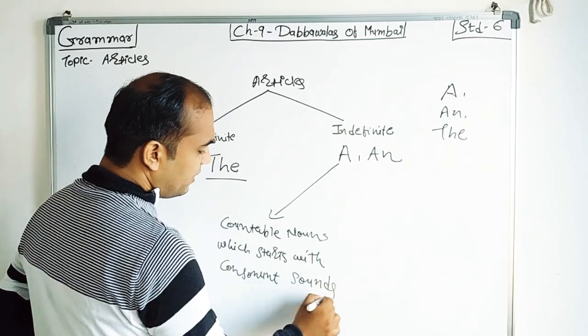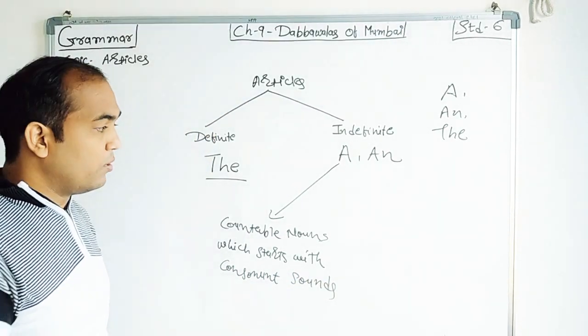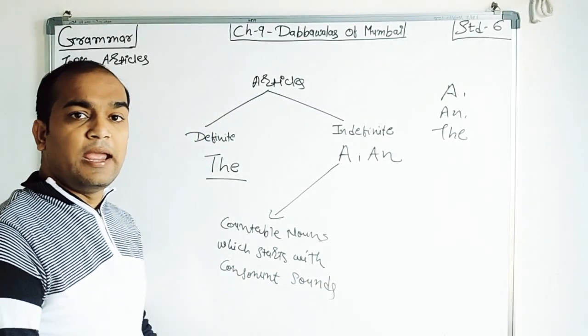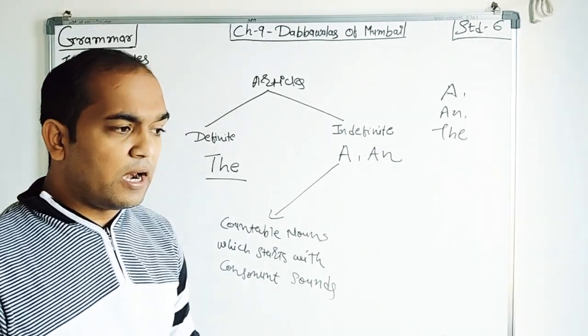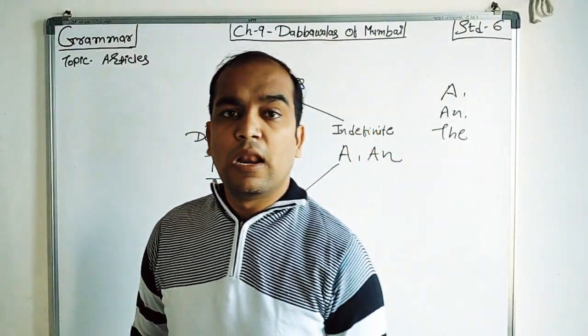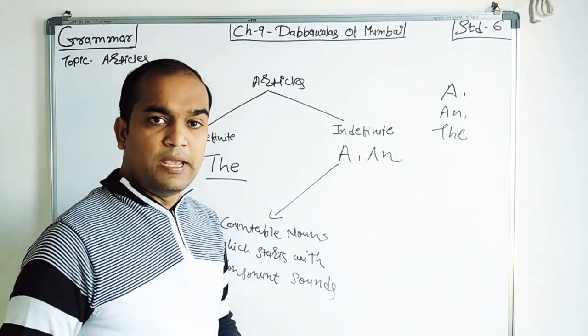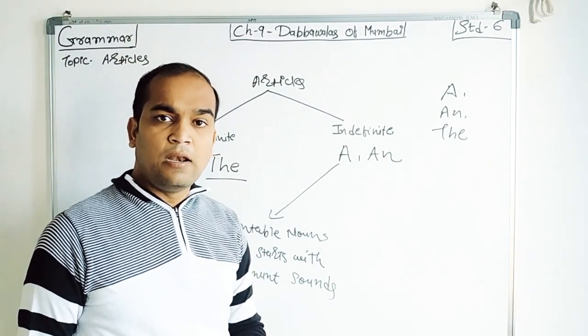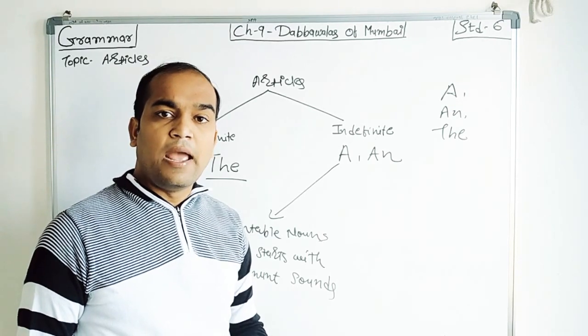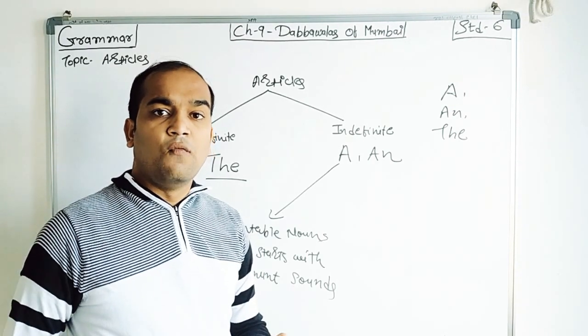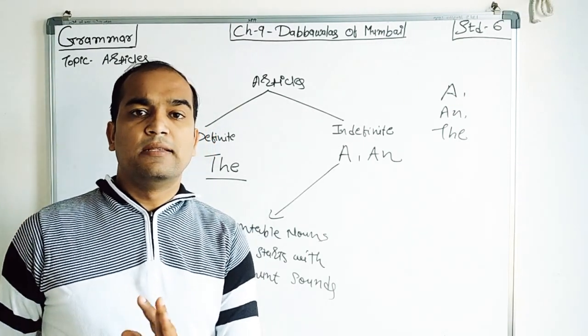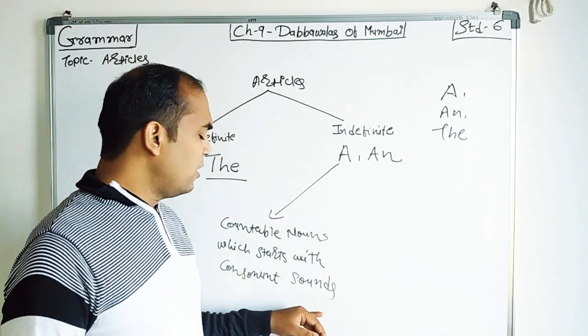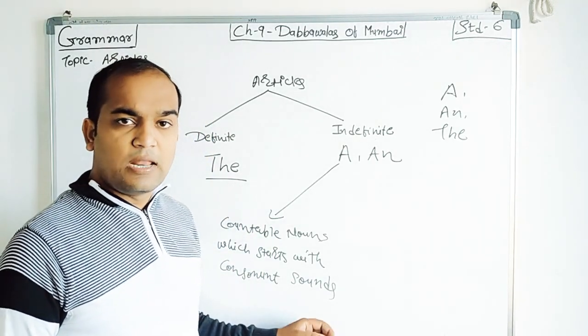At that time we use article a. Consonant sound means there are 21 consonants in our English language, right? B, C, D, F, G, H, J, K, L, M, N, P, Q, R, S, T, V, W, X, Y, Z, right? So these are the consonants.